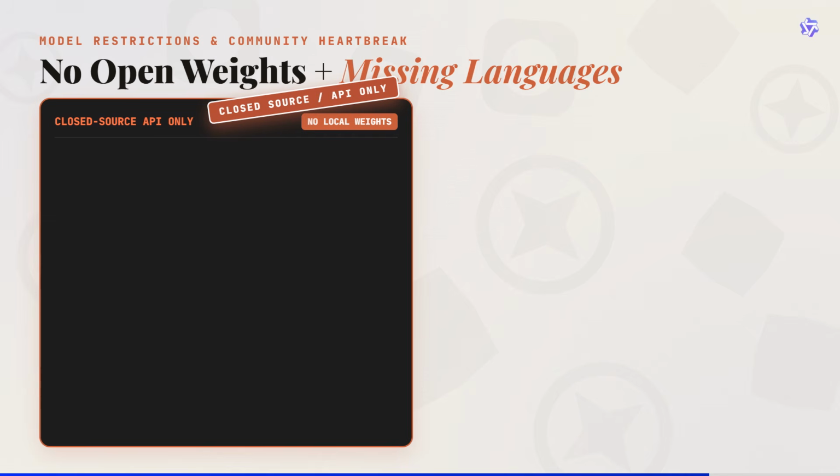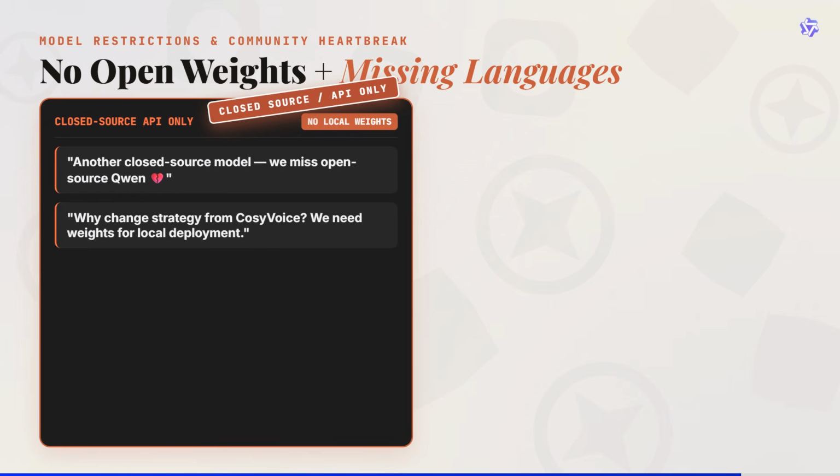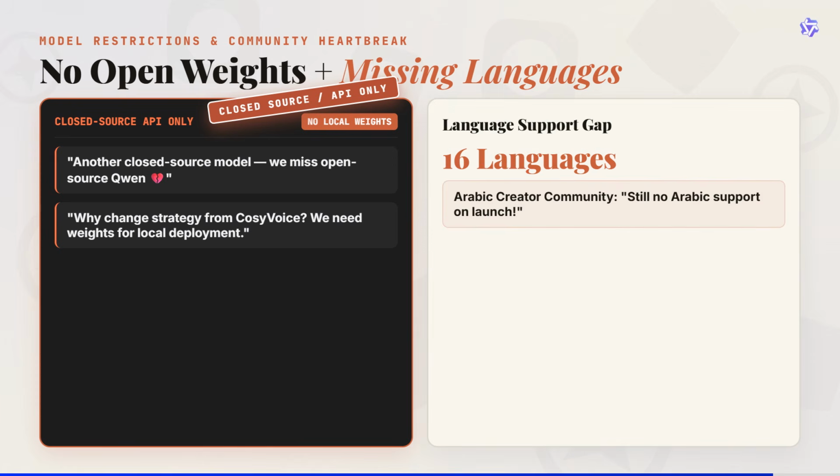Community members voiced widespread heartbreak, posting another closed source model. We miss open source Qwen. Furthermore, language support sits at 16 languages, leaving creator requests for Arabic and Brazilian Portuguese unanswered.